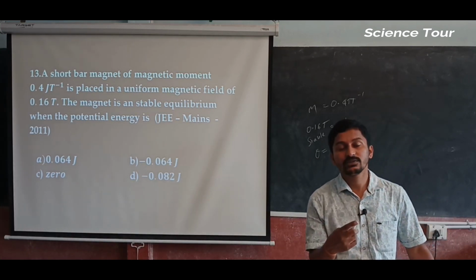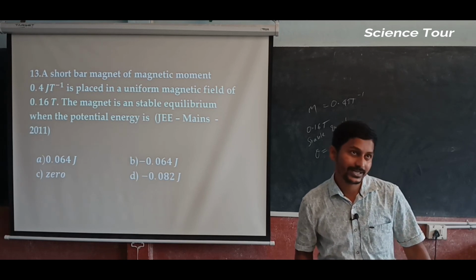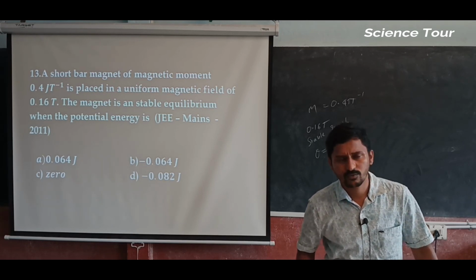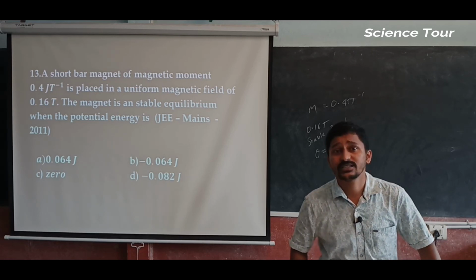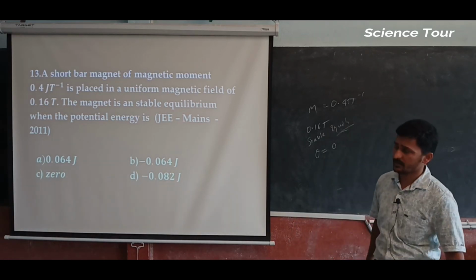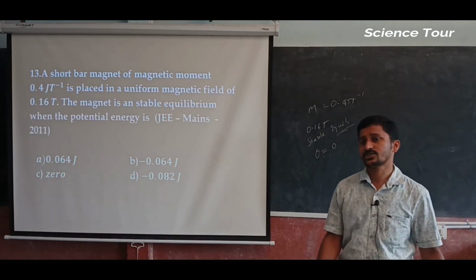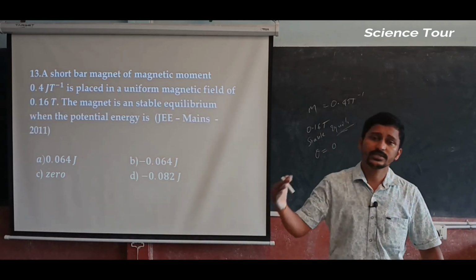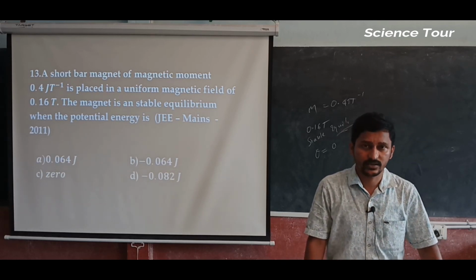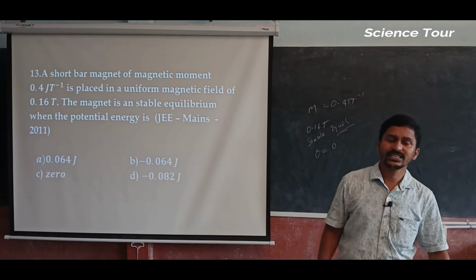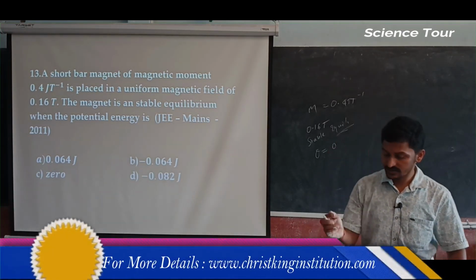For torque, sin theta is 90 degrees. For potential energy, stable equilibrium means theta is equal to 0, the maximum case. Remember that. For potential energy with cos theta, stable equilibrium means theta is equal to 0 degrees.